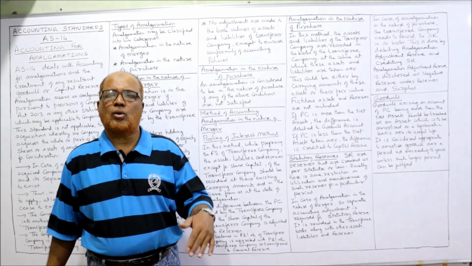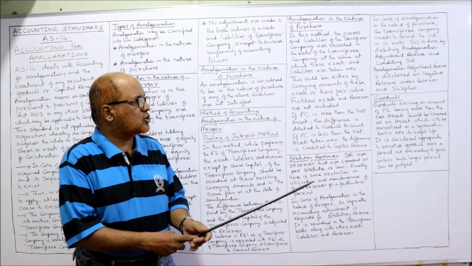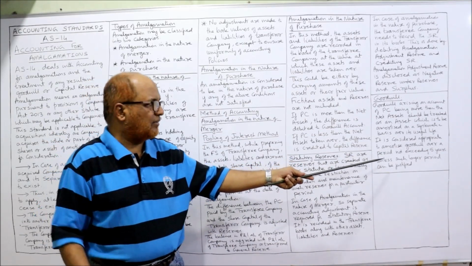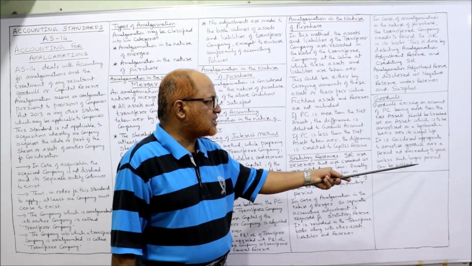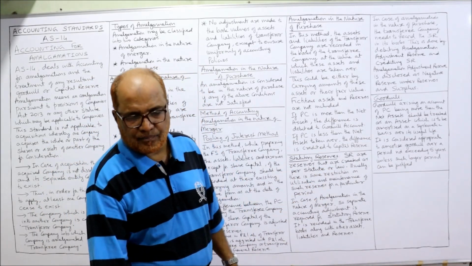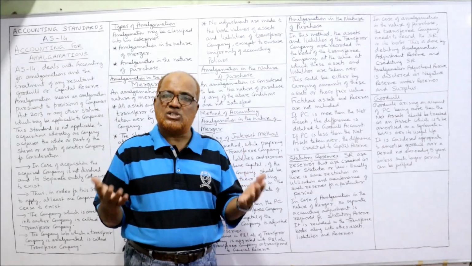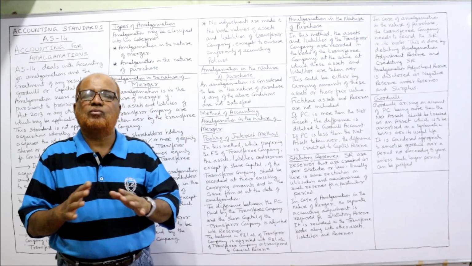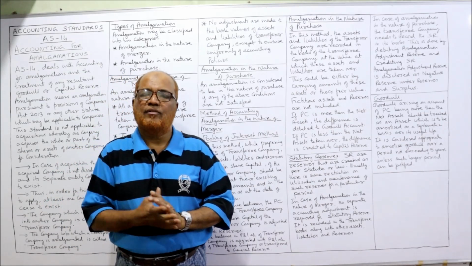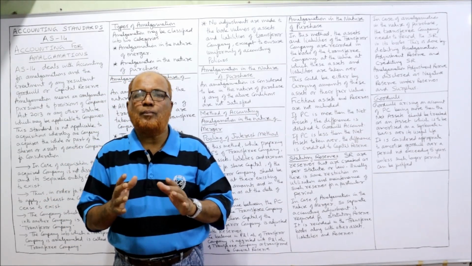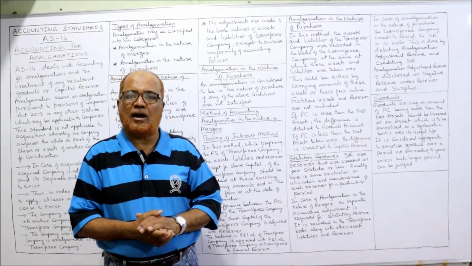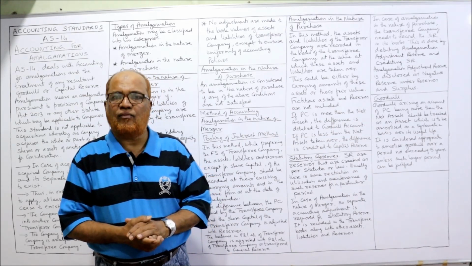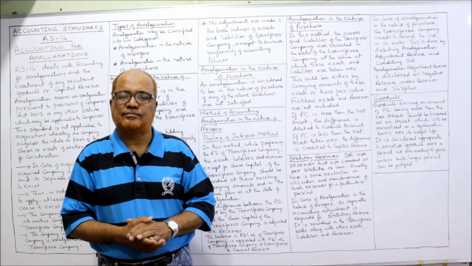So normally there is a rule that this goodwill should be amortized over a period of not more than 5 years, unless such a longer period can be justified. If a longer period is justified, then it can be amortized over a longer period. But normally it will be amortized within a period of 5 years. So these are the points you have to remember regarding AS14, accounting for amalgamations.